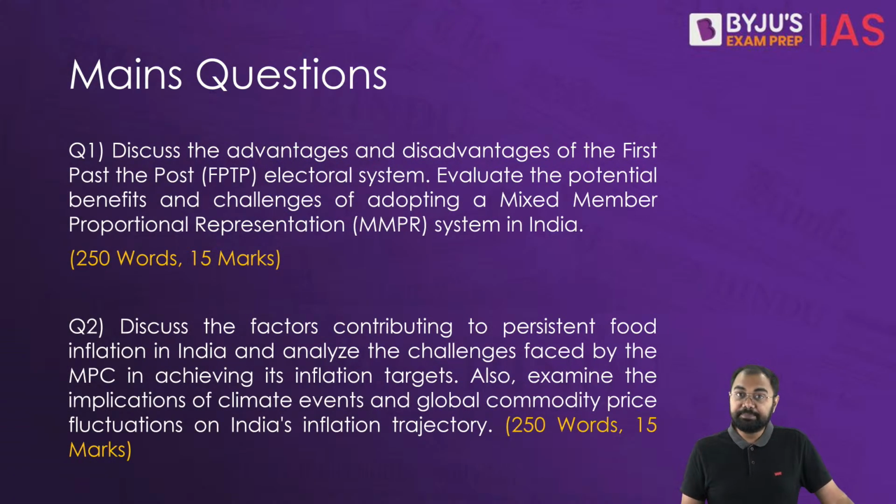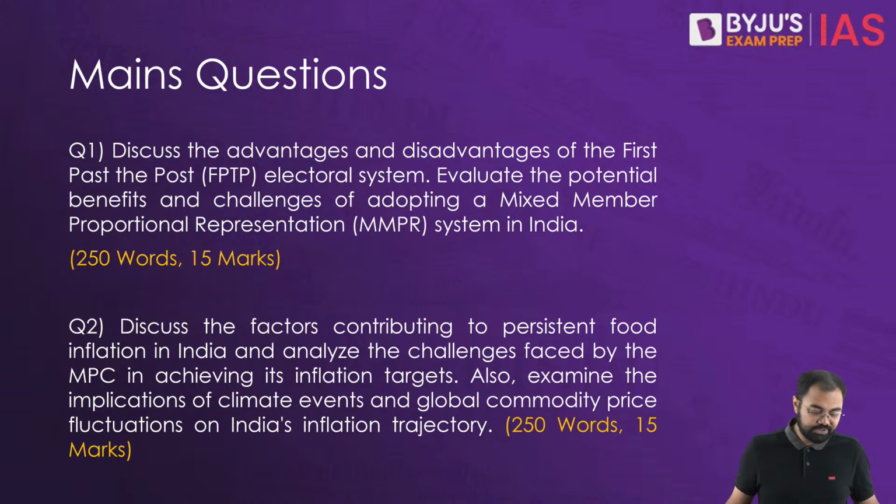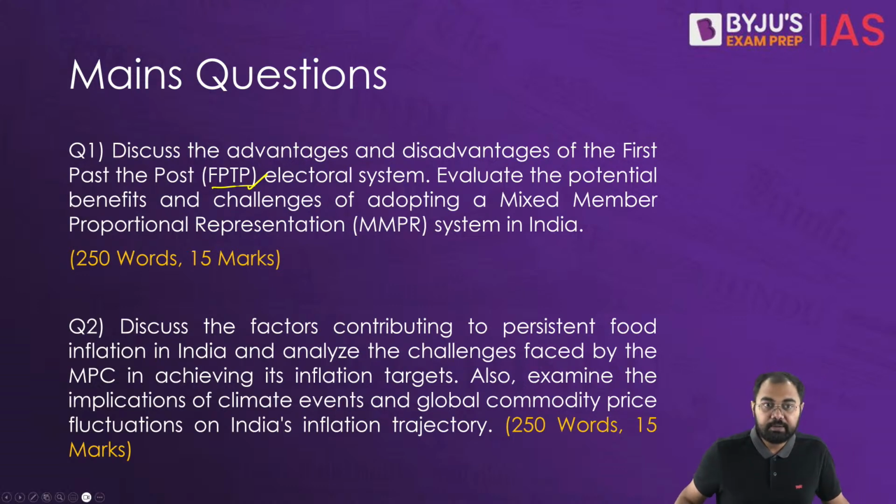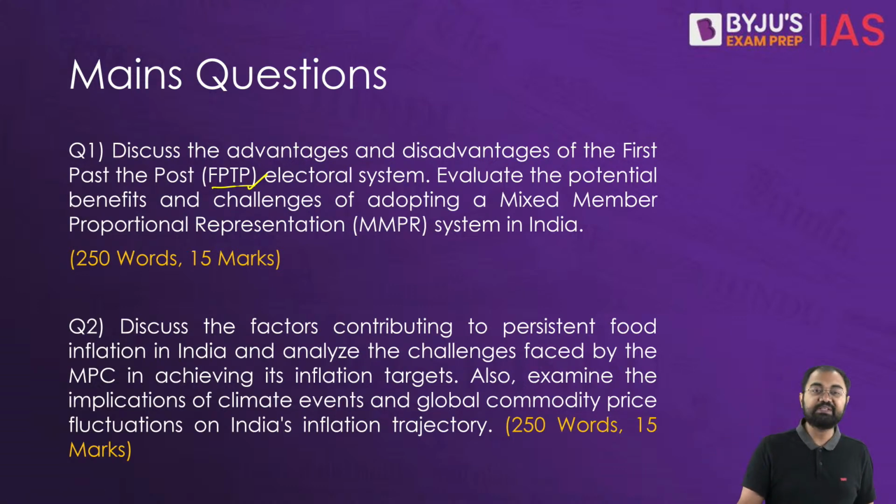Alright, coming to the mains questions for the day, there are two questions. The first question is: discuss the advantages and disadvantages of the first past the post electoral system. Evaluate the potential benefits and challenges of adopting a mixed member proportional representation system in India. We discussed that we have the FPTP system in India right now, but there have been recommendations by the Law Commission in the past that we should also try the mixed member proportional representation system. We discussed all those points, and you have to mention them here.